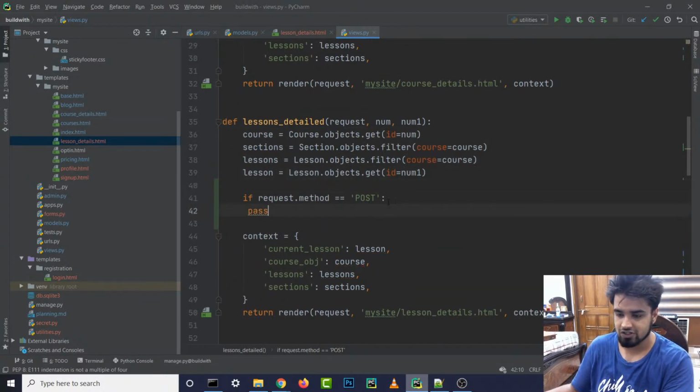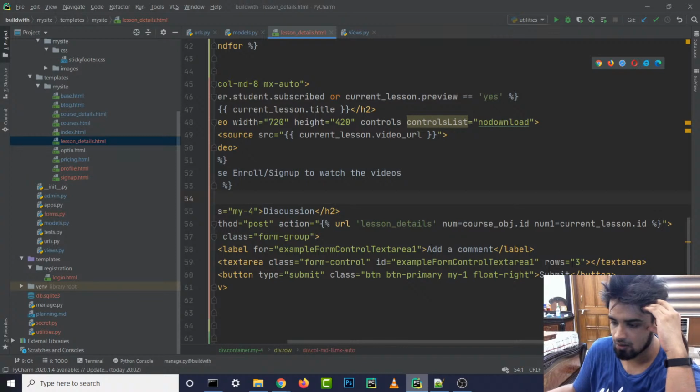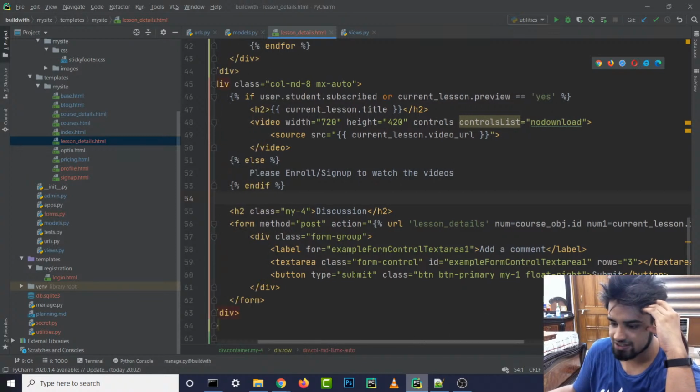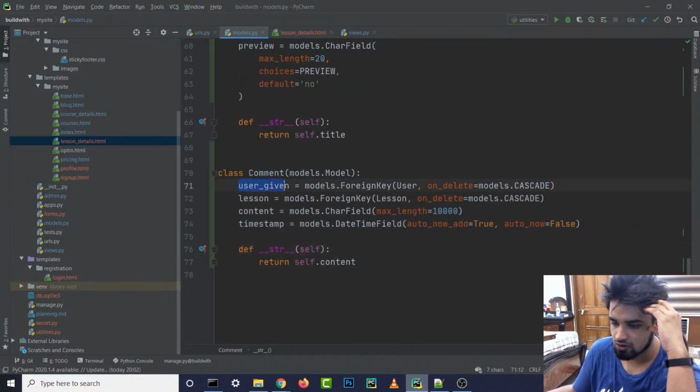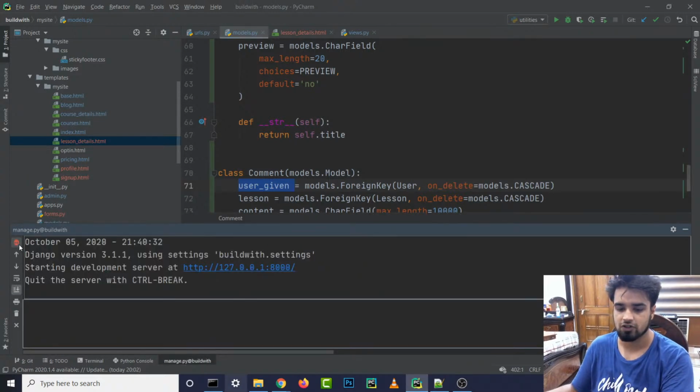And if the request is equal to post, then do something. So what we need to do is get what's inside a text area, and we also need to get these. Let's actually add them inside our migration. So let's for a second stop this.